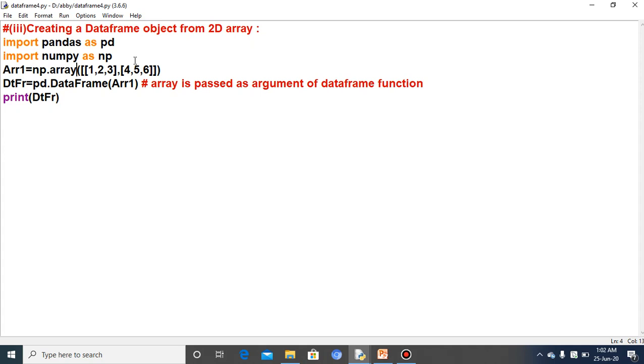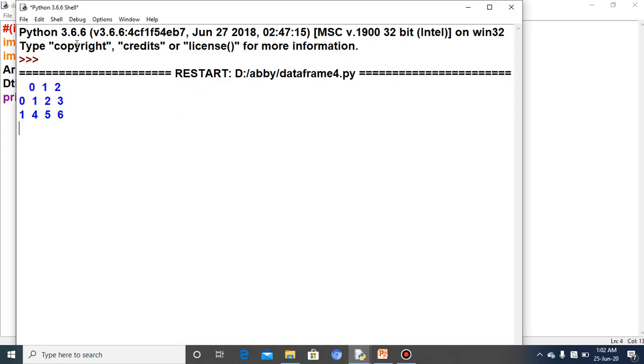You already know all these things. So arr1, the name of the array, equals np.array of 1, 2, 3, 4, 5, 6. DTFR, the data frame object, is pd.DataFrame where the array is passed, and print DTFR. When you execute this, you can see that 0, 1, 2 comes as the column heading and 0, 1 comes as the row index.